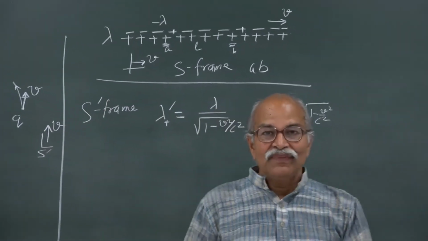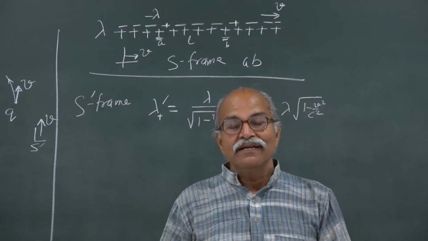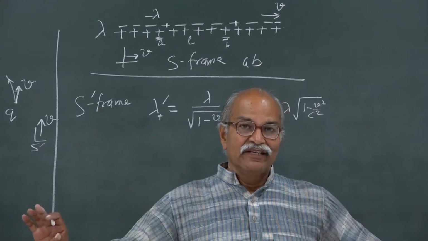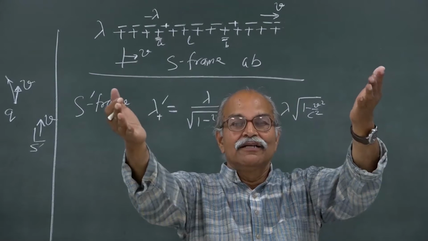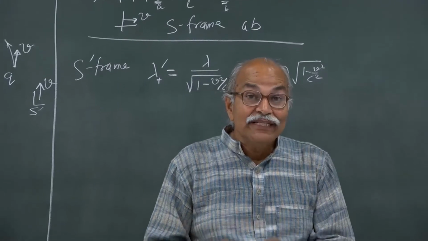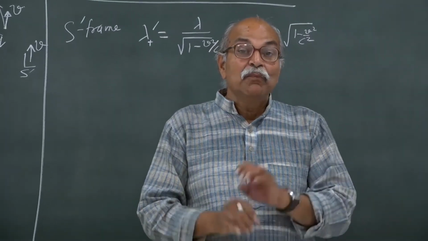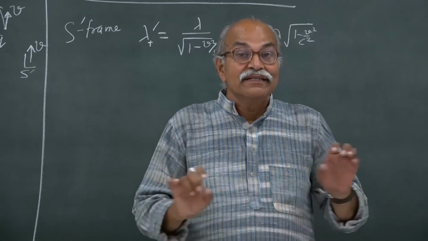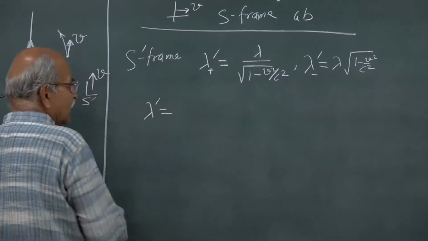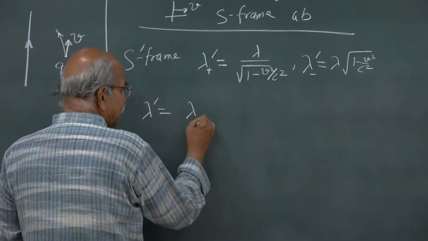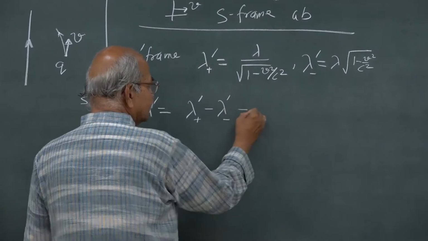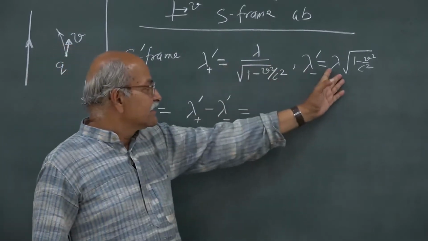In S frame, the 2 charge densities had equal magnitude, one positive, one negative. The whole system was uncharged, and therefore, there was no electric field. Now, in this frame, the charge densities are not equal in magnitude, hence you will have a positive resultant charge density, and that will be lambda prime, and lambda prime will be lambda plus prime and minus lambda minus prime, this positive charge density here and this negative charge density here.